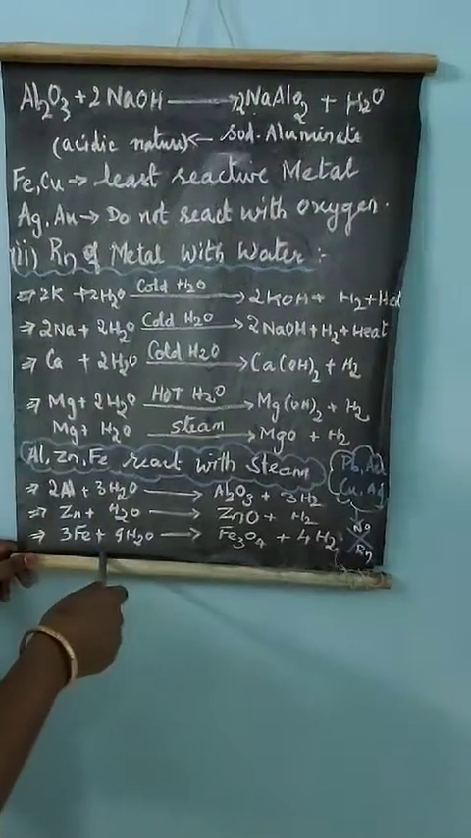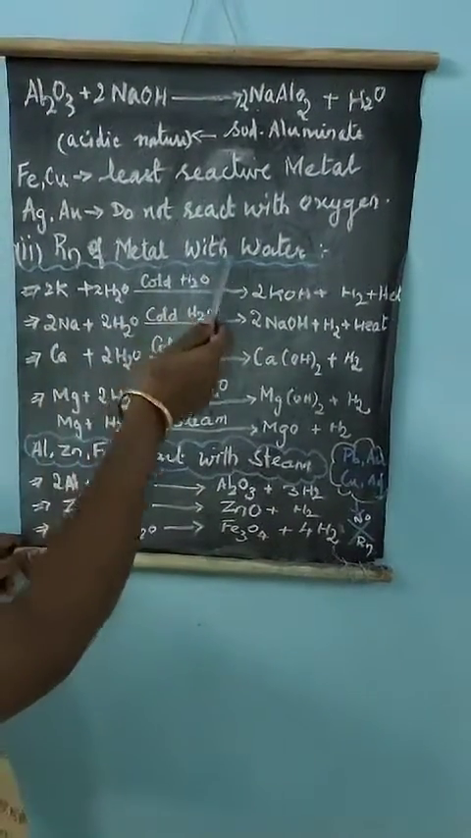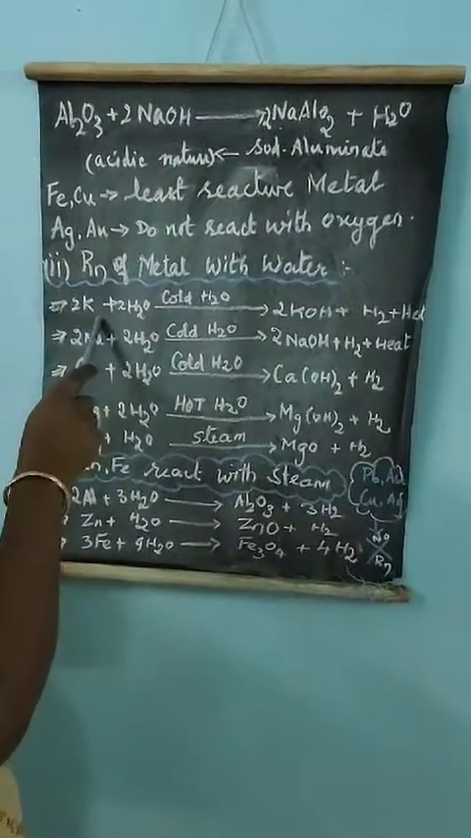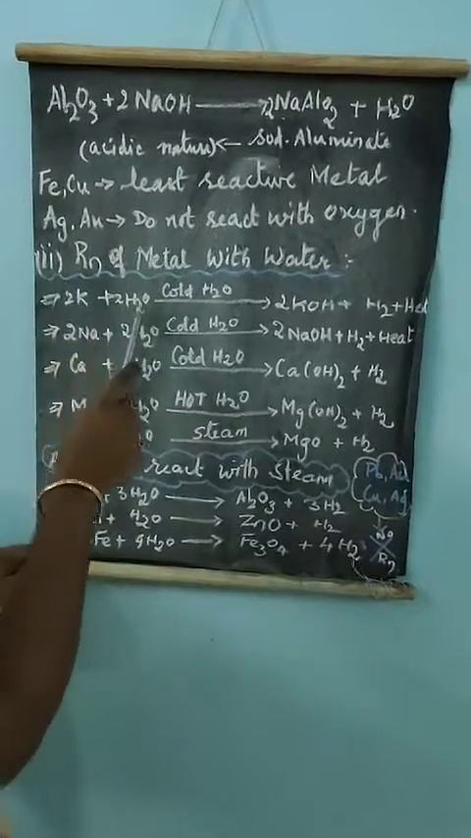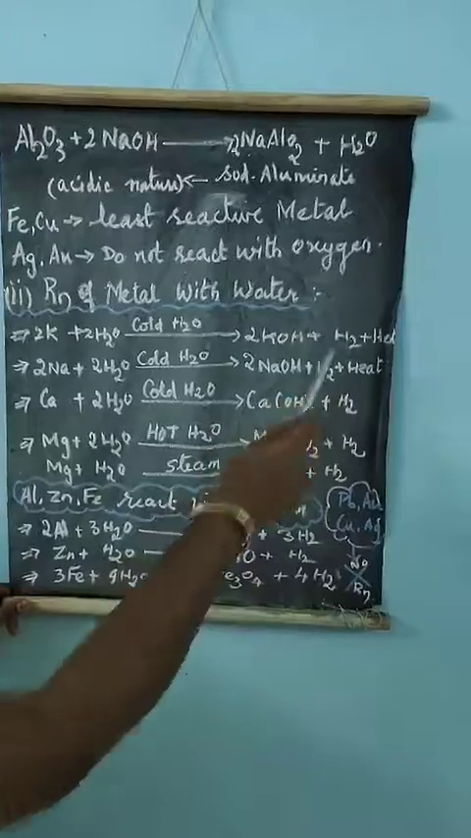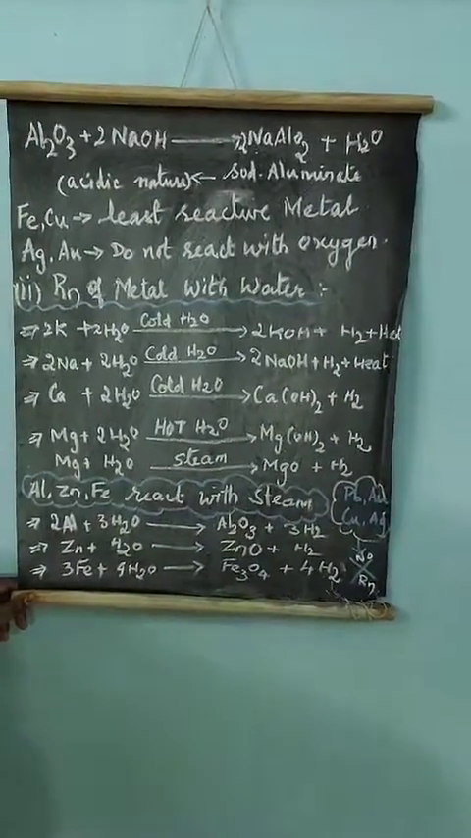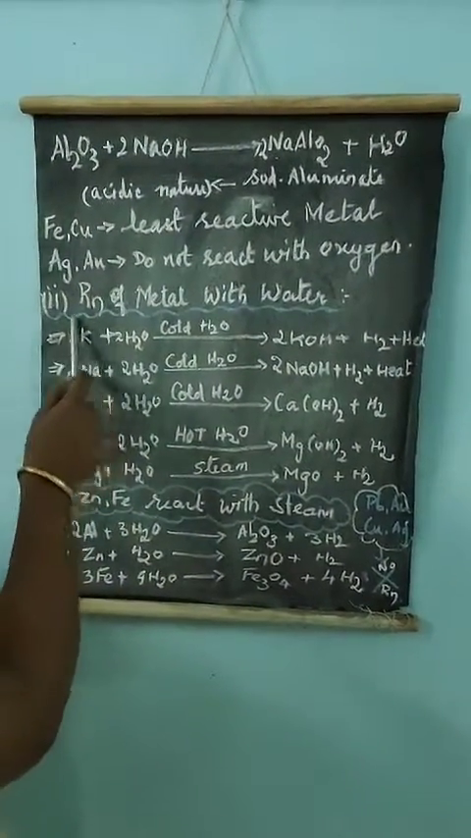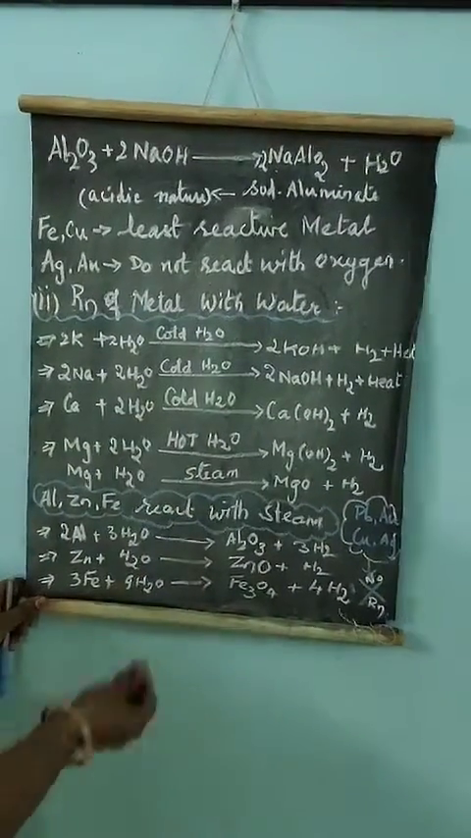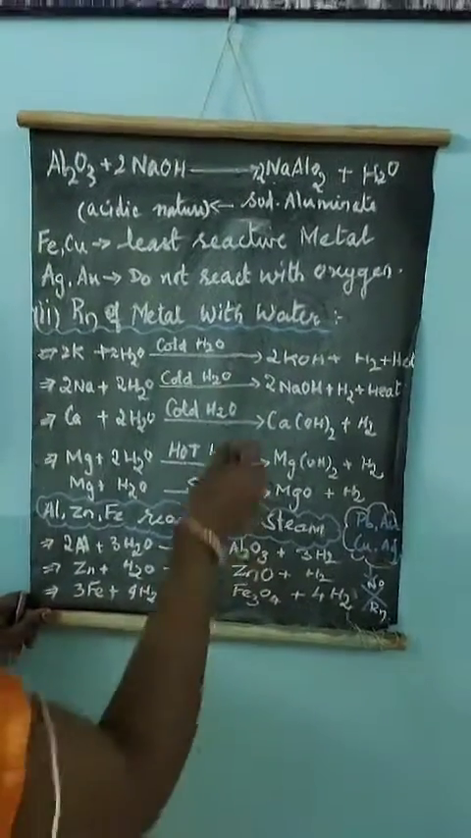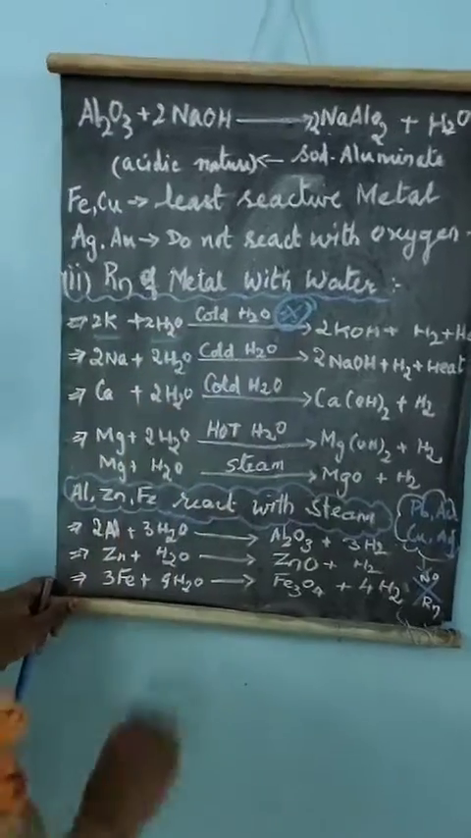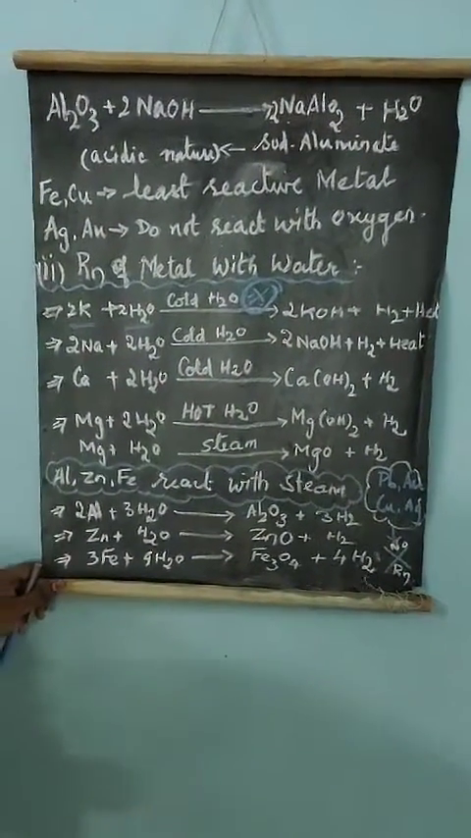Now the next one we are going to see is the reaction of metal with water. Here again you can take the example of potassium. Potassium, when it combines with water, forms potassium hydroxide with the liberation of hydrogen and heat. Here you can see this potassium combines only with cold water. The condition is potassium combines with cold water to form potassium hydroxide.